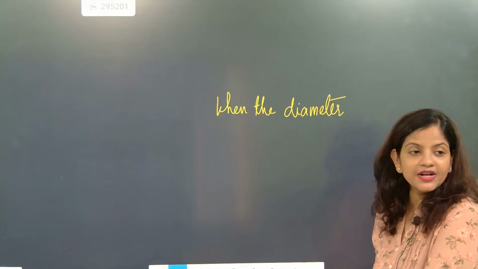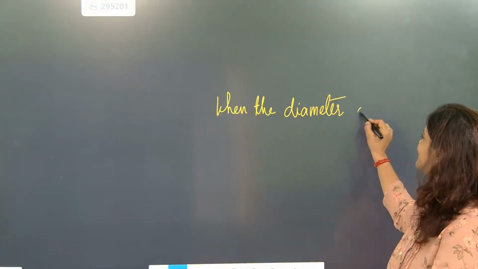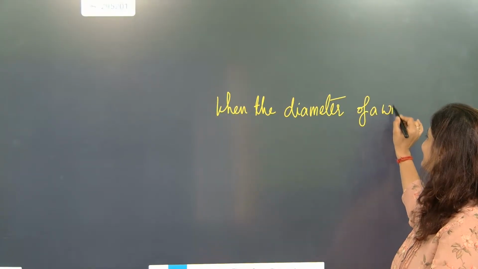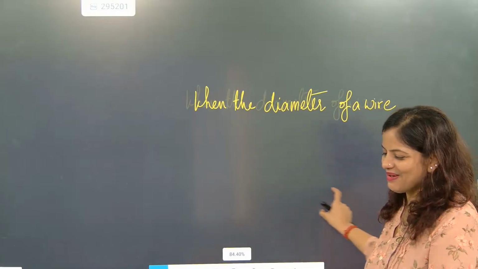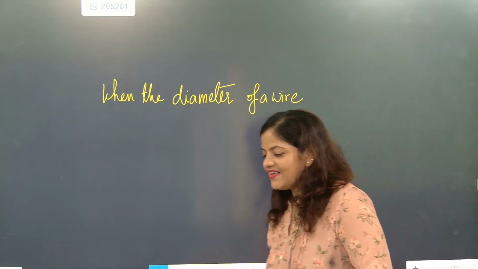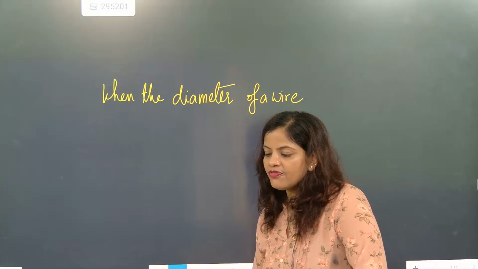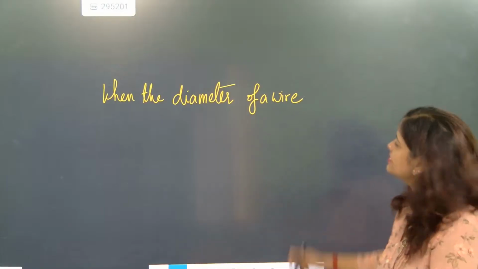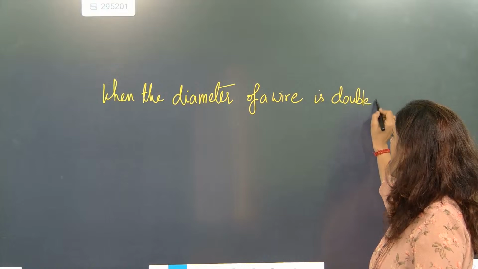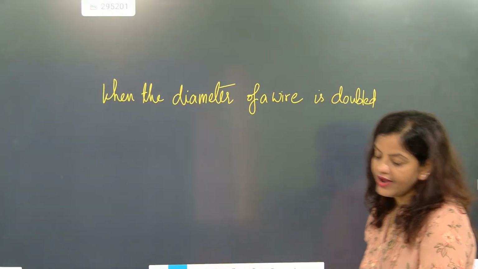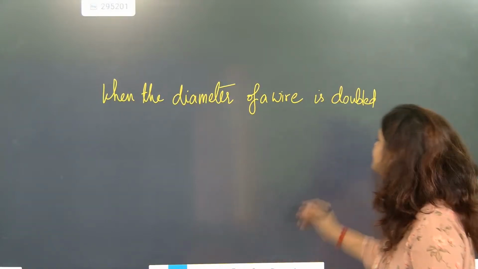When the diameter of a wire is double, its resistance becomes.